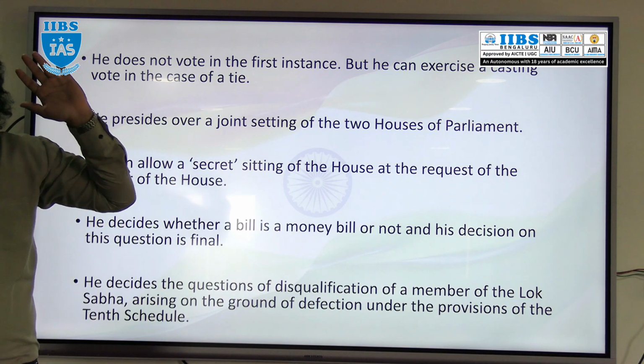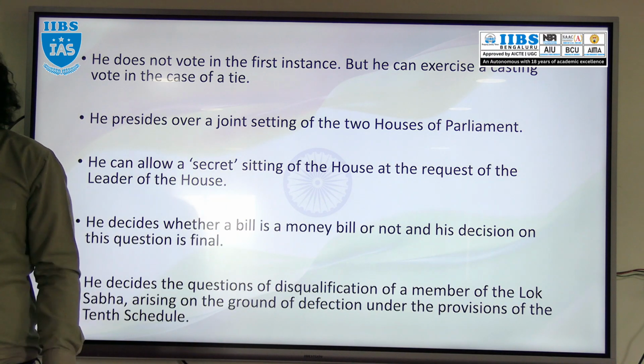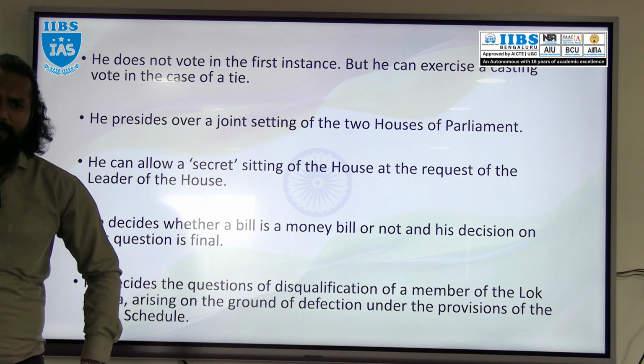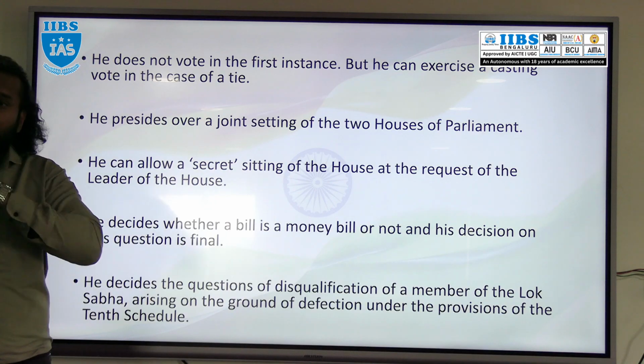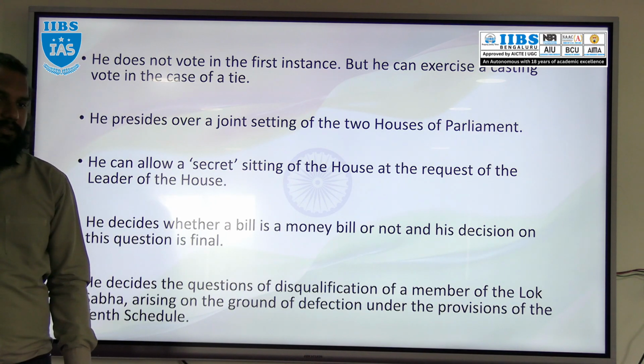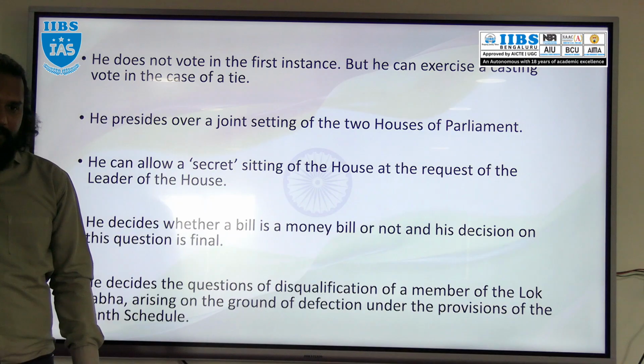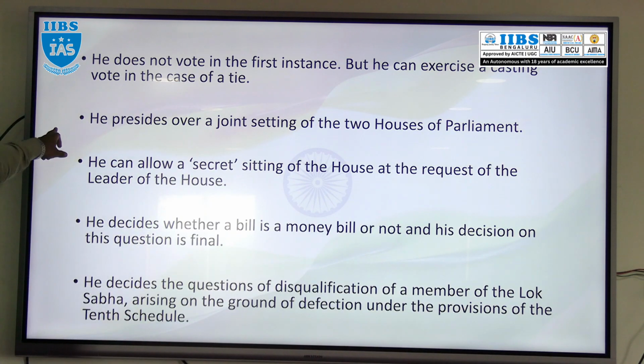Okay, 3 times it has happened. We will discuss regarding the legislature procedure of Indian Parliament. And in a joint session also, the rules of Lok Sabha will be applicable, not the rules of Rajya Sabha. So that is also one of his powers.